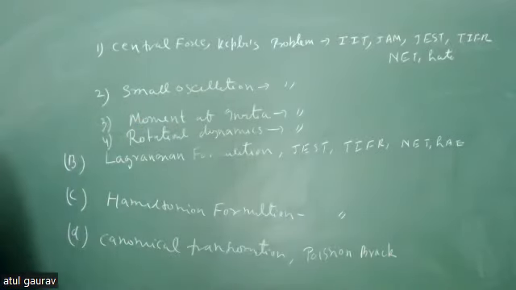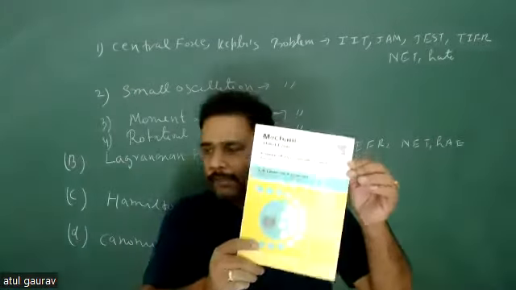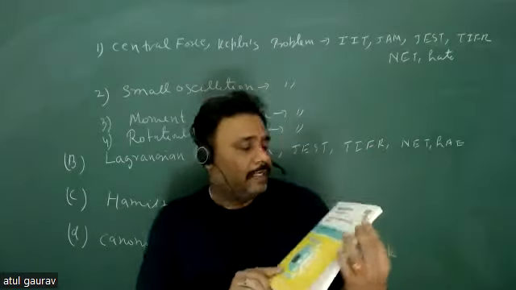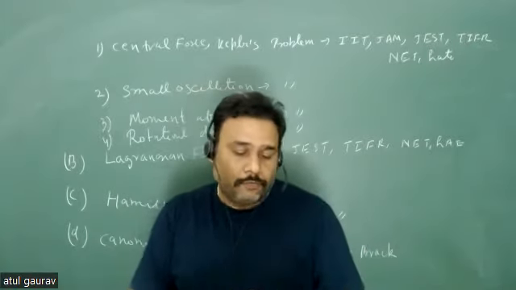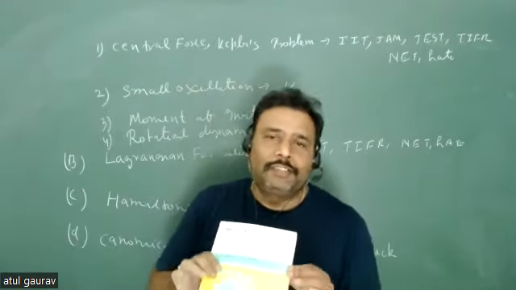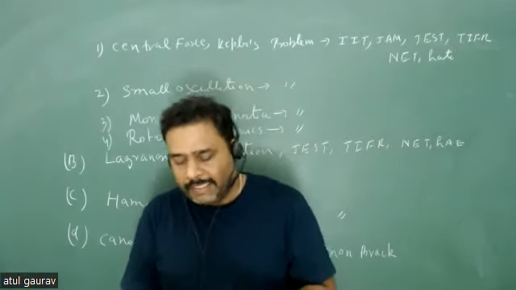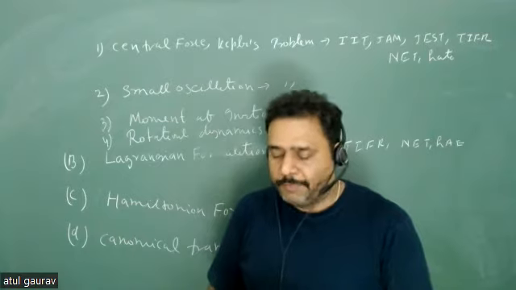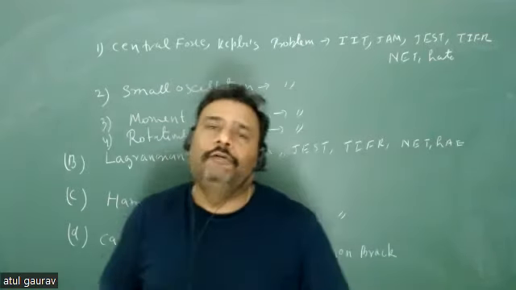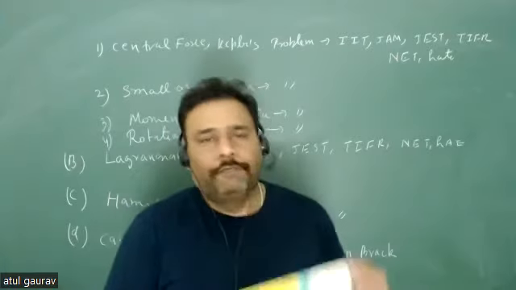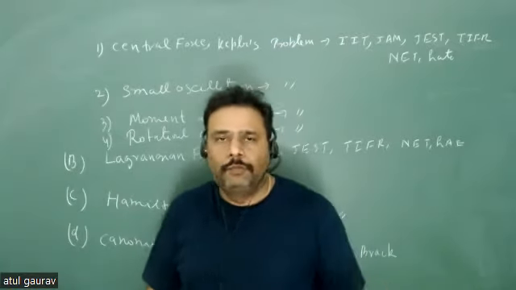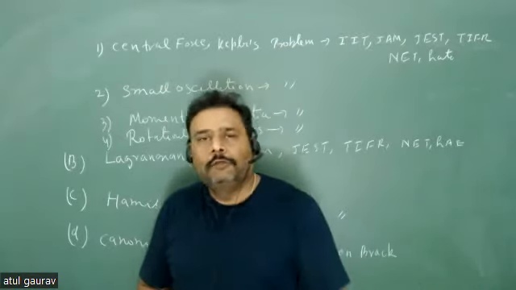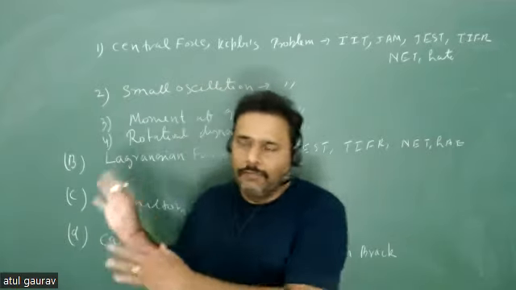I will just show you this book, so you can see, if you are able to see this particular book, it is a classical mechanics book, Course of Theoretical Physics by Landau, and this is a very thin book, so it is very nice to learn from. But yes, the concept is very concise here. So the second book I will follow is Landau, and if you want, you can buy this book. This is very nice. And Goldstein is an awesome book. Everybody should learn Goldstein throughout their whole life. So my main focus will be from here.